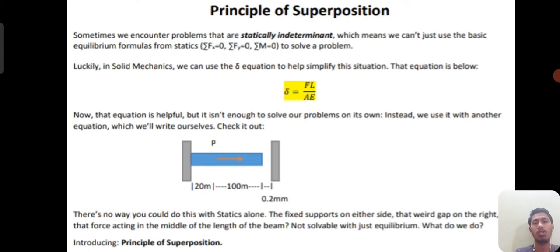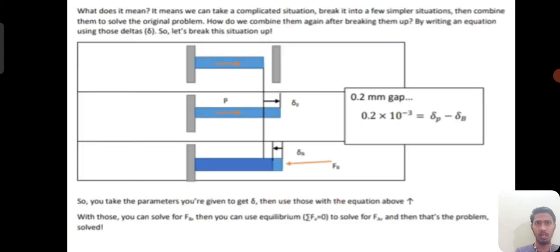What do we do? Introduction of the principle of superposition. What does it mean? It means that we can take a complicated situation, break it into a few simpler situations, then combine them to solve the original problem. How do we combine them again after breaking them up? By writing an equation using those details. So let's break up the situation.